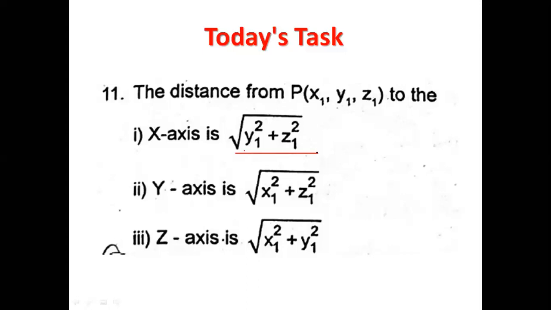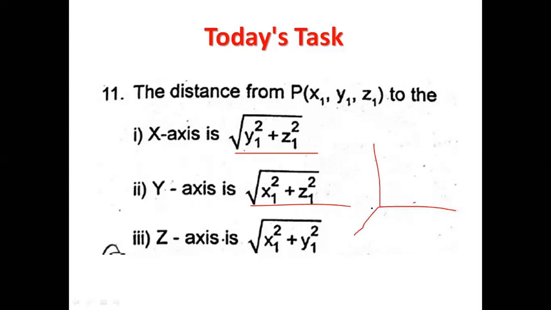Similarly, the distance from the y-axis is root of x1 square plus z1 square. Similarly, the distance from point P to the z-axis is root of x1 square plus y1 square. So these are your axes.